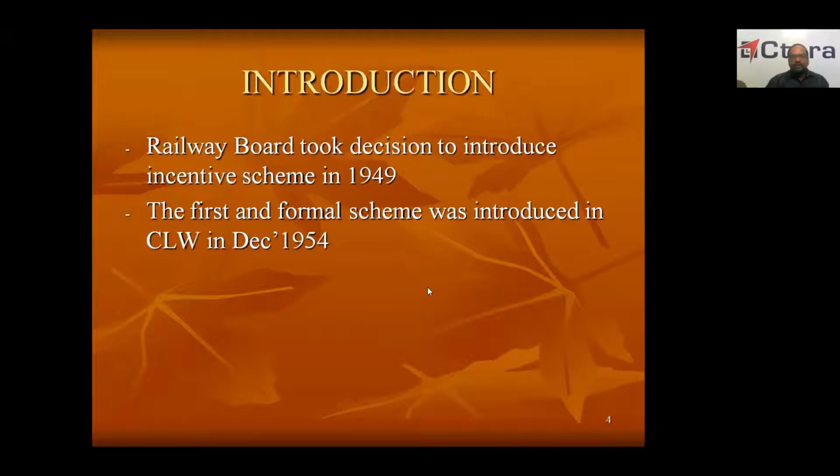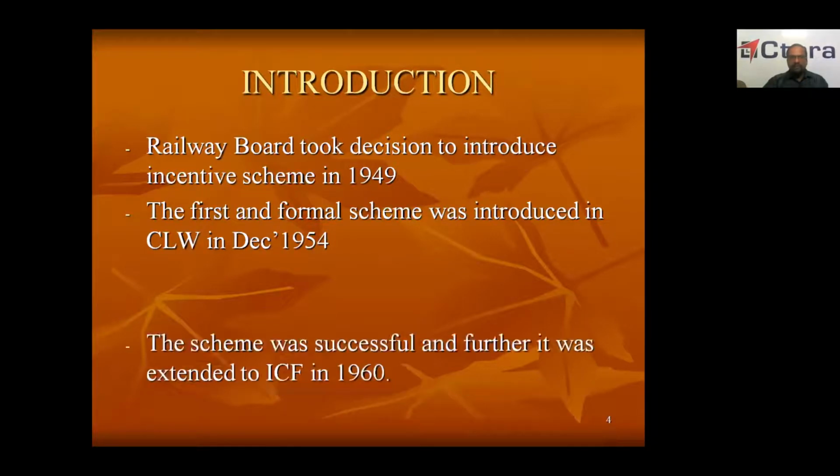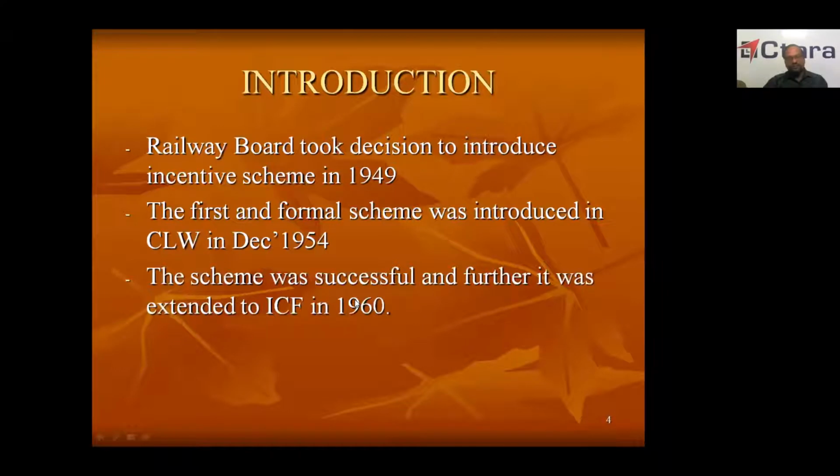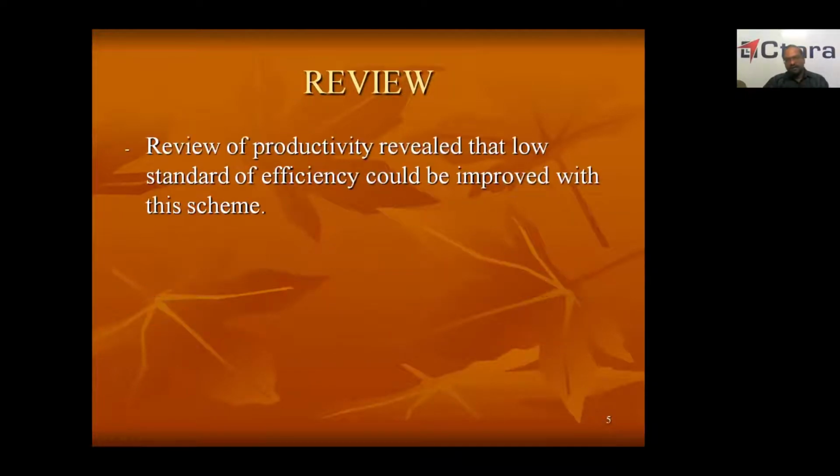So the Railway Board took a decision to introduce the incentive scheme in the year 1949. First, this scheme was introduced in Chittaranjan Locomotive Works in the year 1954. Since the scheme was introduced in Chittaranjan Locomotive Works, the name of the incentive scheme is kept as CLW pattern of incentive scheme. The scheme was found successful and was giving very good results, so it was extended to ICF in 1960. Later, it was extended to many other workshops.